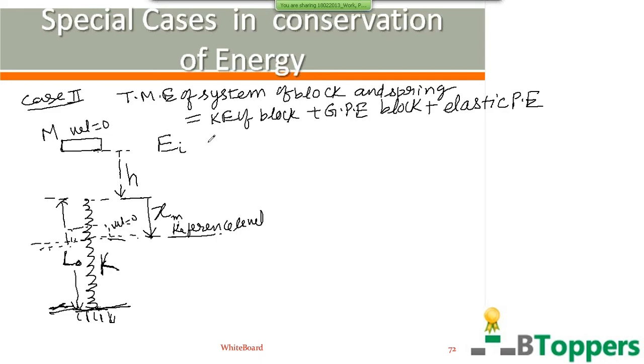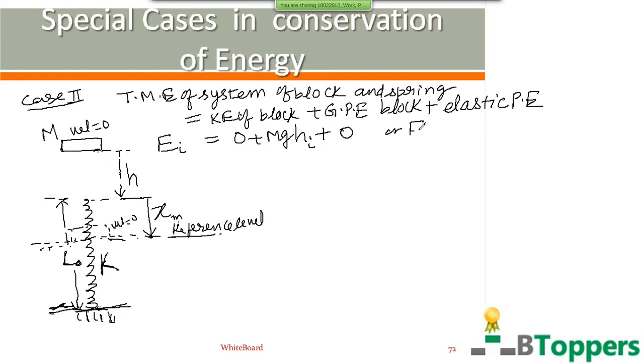When the block starts from rest, the kinetic energy of the block is zero. Gravitational potential energy of the block we can write as mg times the initial height of the block above the reference level. Initially, the spring is unstretched and uncompressed. The spring has its natural length at the initial instant before the block strikes the spring. So the initial elastic potential energy stored in the spring is 0.